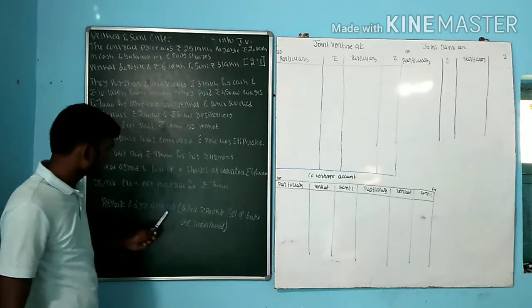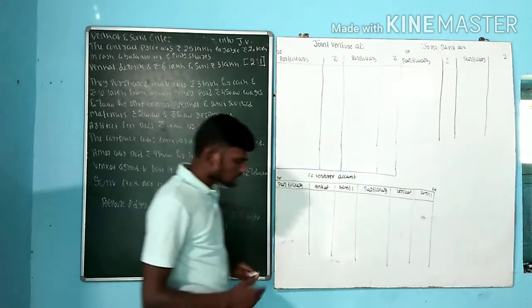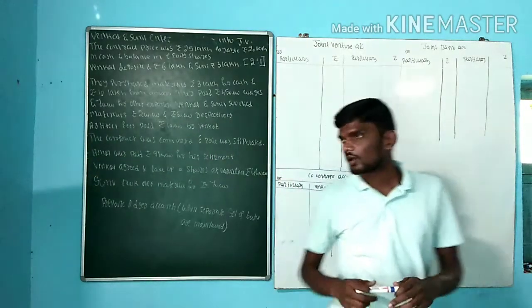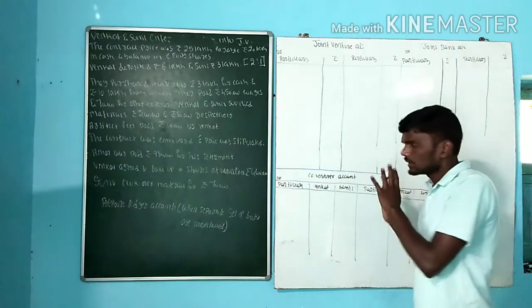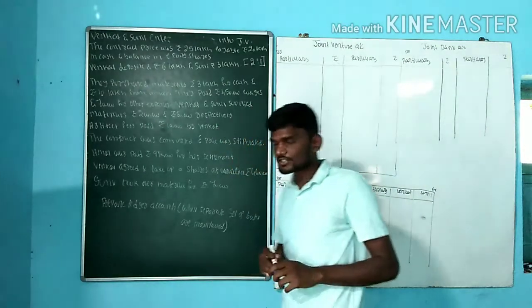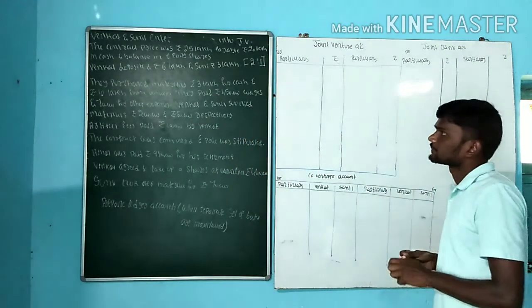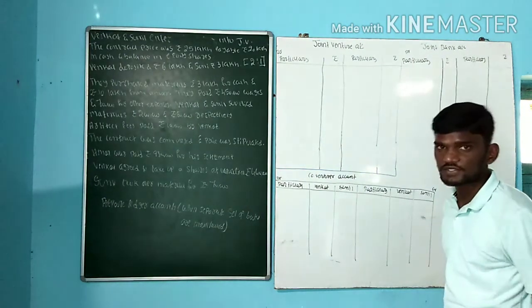Prepare necessary ledger accounts when separate set of books are maintained. Here also we need to prepare ledger accounts, but I am not going directly into the ledger accounts. We will go for journal entries and at the same time prepare ledger accounts as well. See here, Venkat deposited rupees 6 lakh and Sunil rupees 3 lakh.